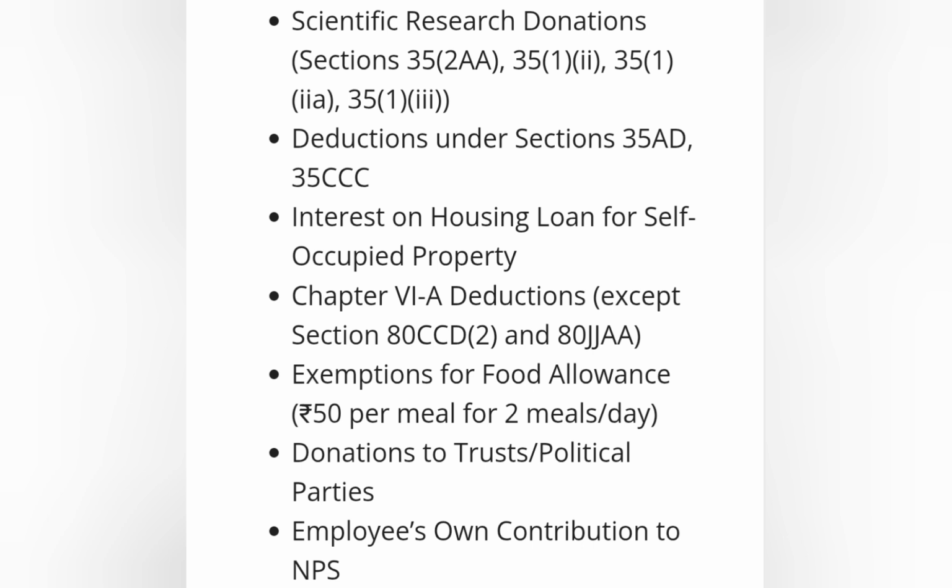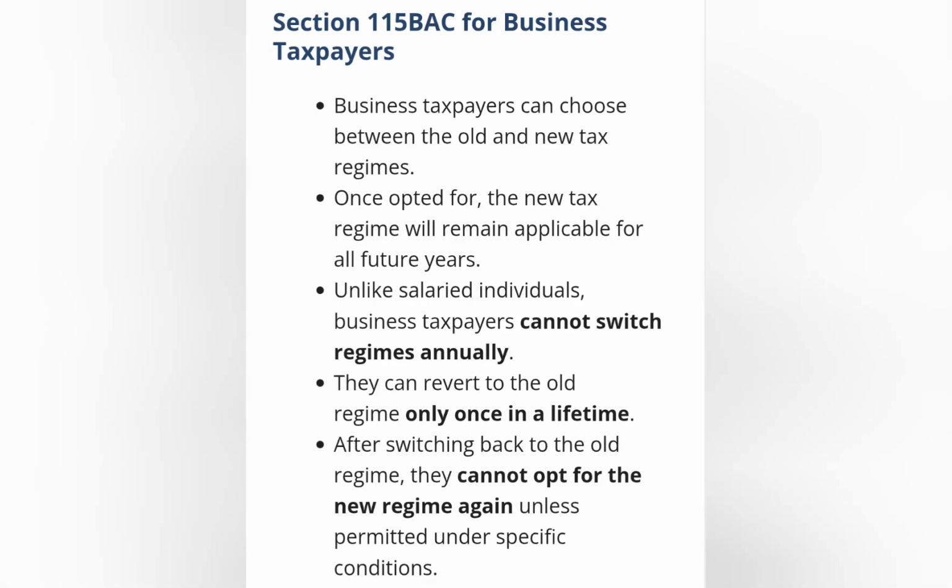Chapter VIA deductions are not allowed except Sections 80CCD(2) and 80JJAA. Exemption for food allowance of 50 per meal for 2 meals per day. Donations to trusts and political parties. Employees' own contribution to NPS.